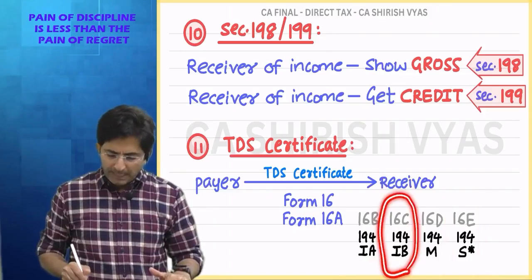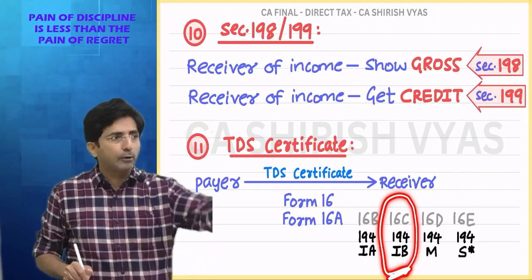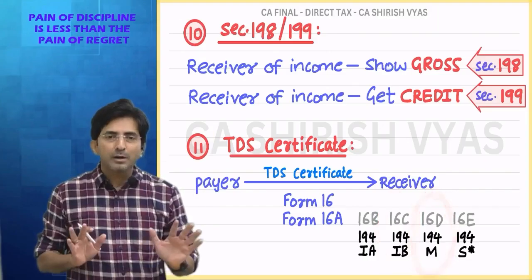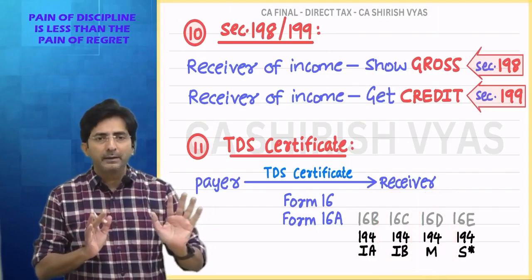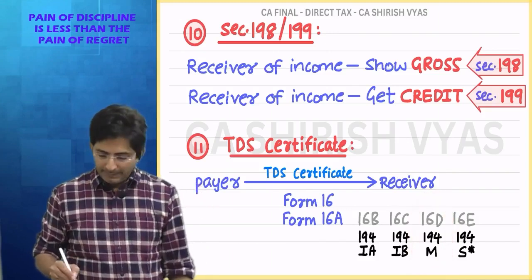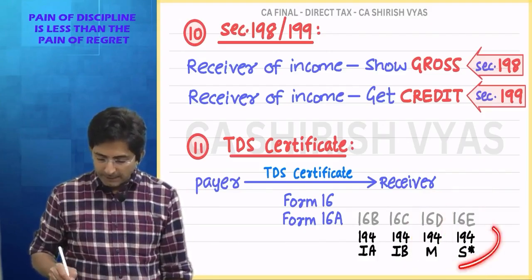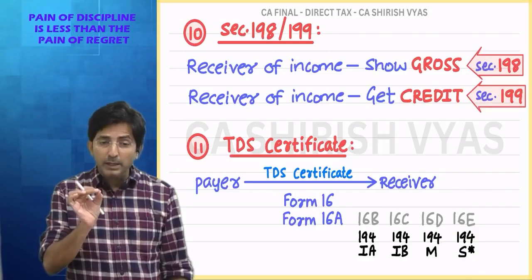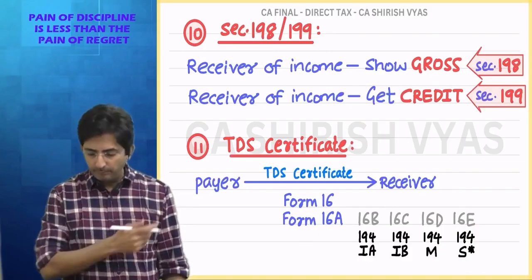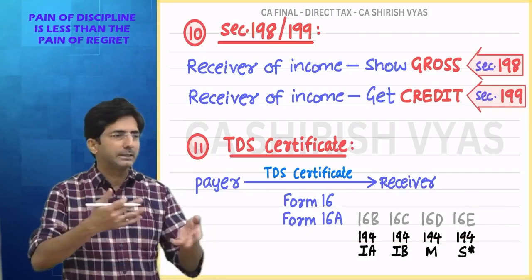Under 194IB, the rent payer has to issue a certificate to the landlord. 194M, works contract, professional service. When you make the payment, you will deduct TDS and give a certificate in Form 16D. And what is 194S? Asterisk mark. I have made an asterisk mark to show that if a small individual or HUF buys cryptocurrency, he will deduct TDS and issue a certificate in Form 16E. These form numbers they will never test in the exam. Just for knowledge I have said.